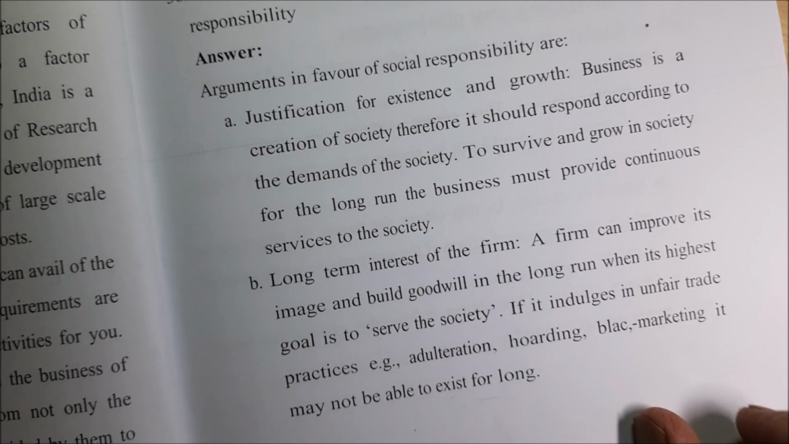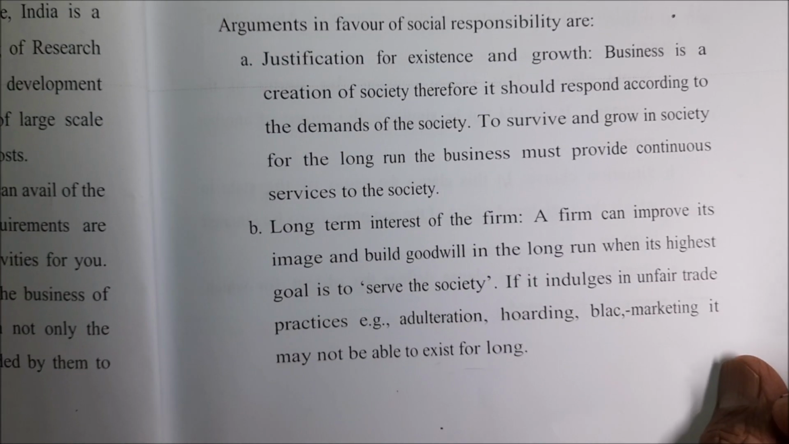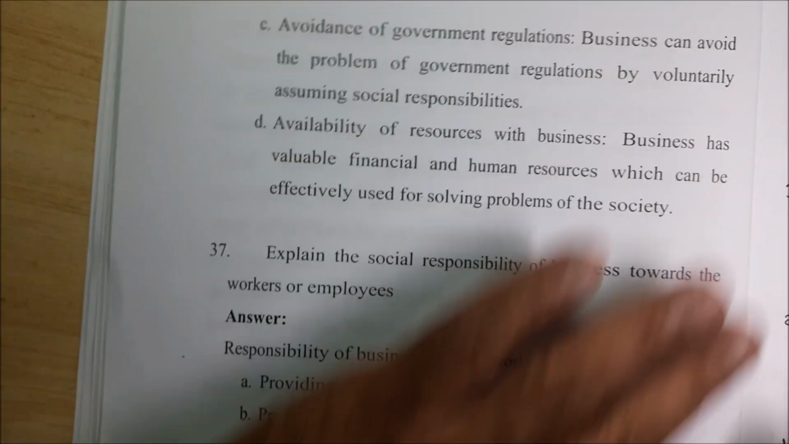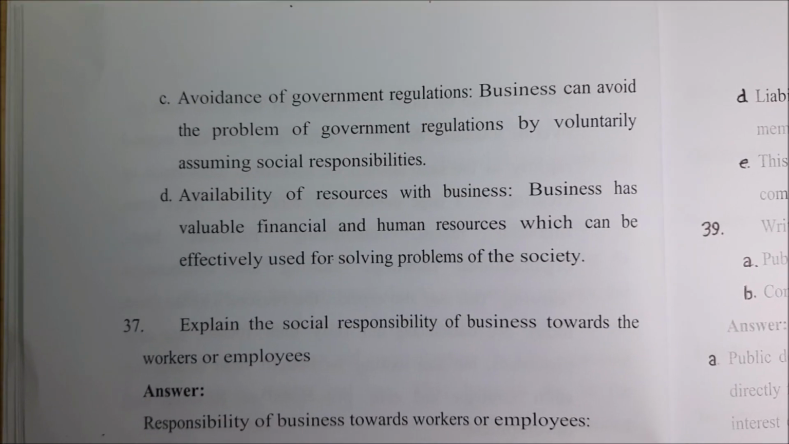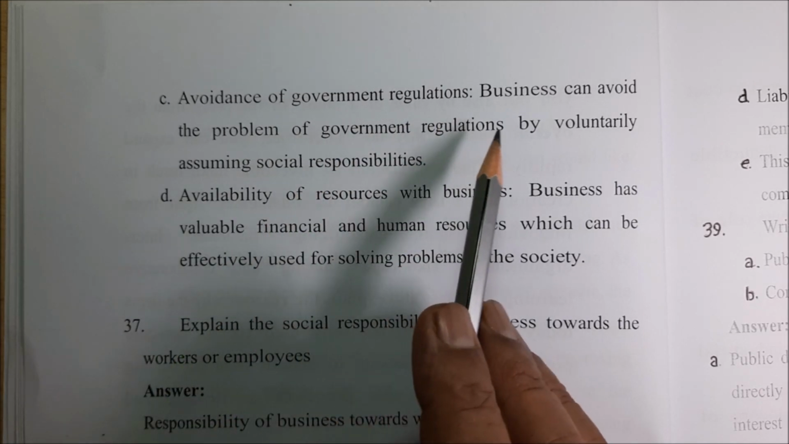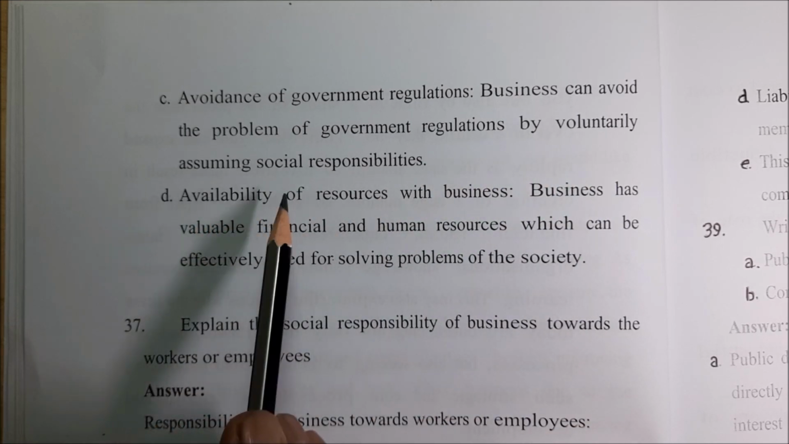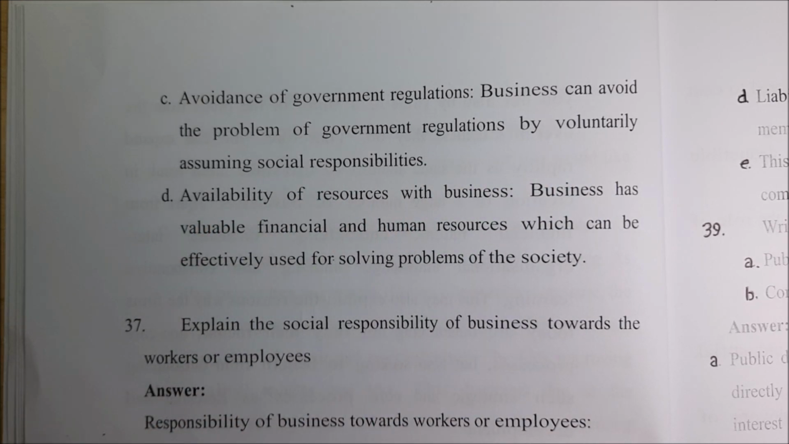I hope you can read these things. Now, in a similar fashion, avoidance of government regulation. Business can avoid the problem of government regulation by voluntarily assuming social responsibility. This company is giving some social responsibility to the society. That means it can avoid the regulations. That means we are not going away from that.